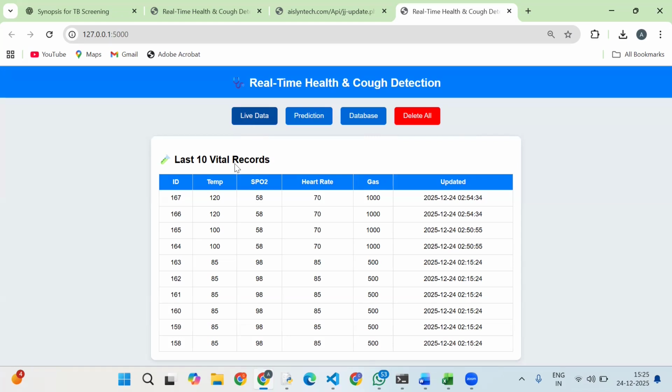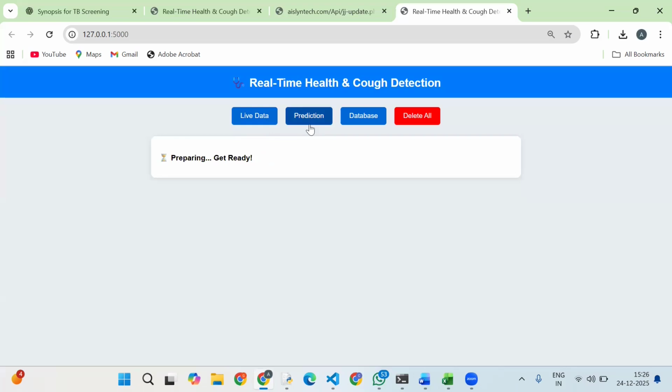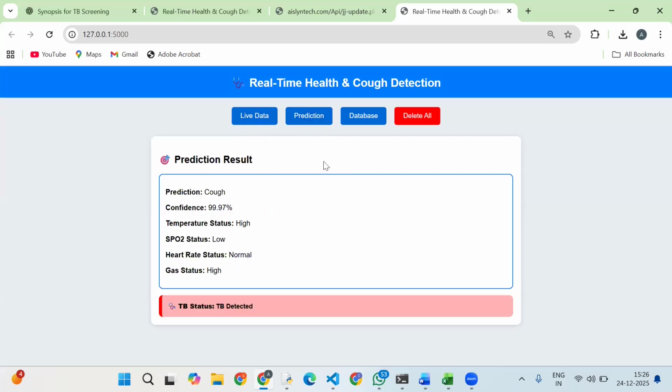Now, if you click live data, it shows the temperature is 120, before it was 100 only. SpO2 and heart rate remain the same. Now we'll predict. It's predicted as a cough with a confidence of 99 percent, the temperature status is high and SpO2 is low.